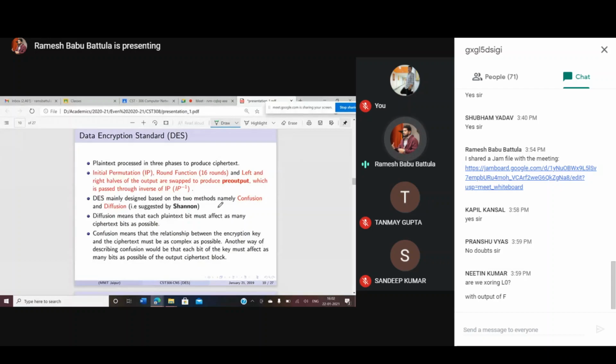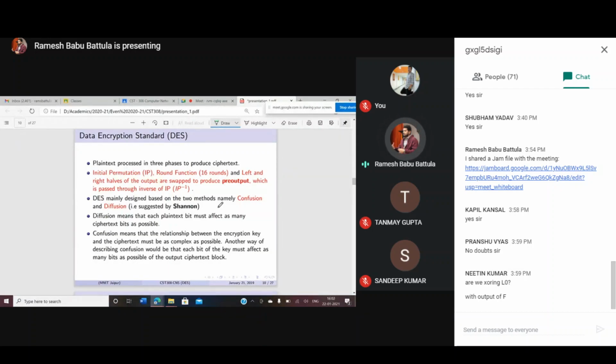So mainly this DES is designed based on two concepts. One is confusion, the other is diffusion. These two are suggested by the father of information theory, Shannon. Shannon suggested that these two need to be used: confusion and diffusion.